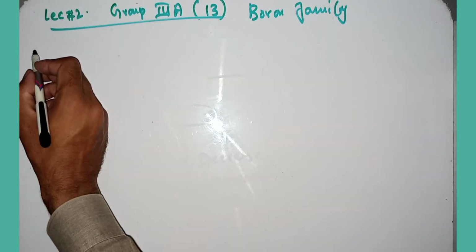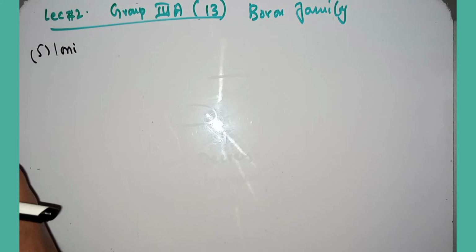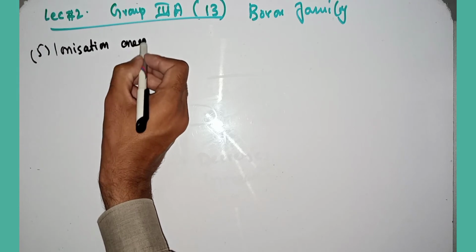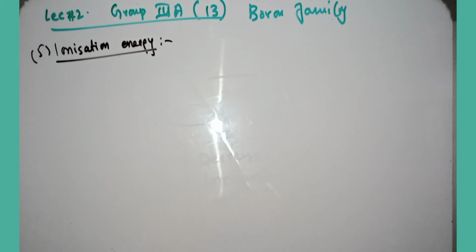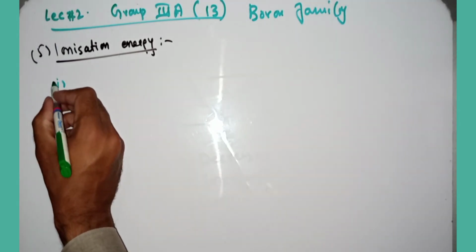The next characteristic is ionization energy. So let's start the ionization energy trend in group 13, the boron family. Here, a few trends are observed. I will explain them bit by bit, one by one. First of all, the following trend can be observed. The first trend is